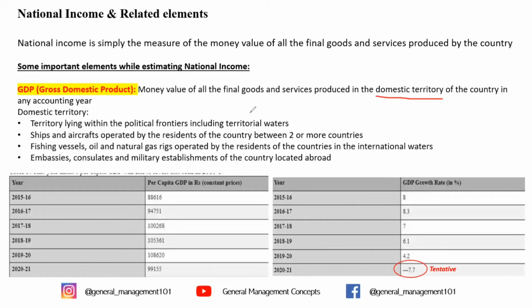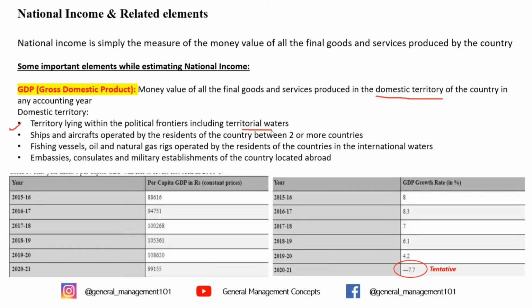So when we say domestic territory, the first pointer mentions that when we say the country or the borders of the country, it simply means the political frontiers or the territorial borders of that country plus the territorial waters. So all the seas, all the water bodies that fall in our country are also part of your country when we evaluate the GDP.